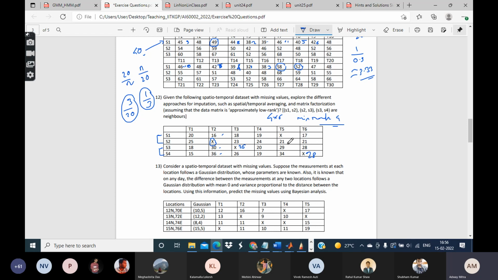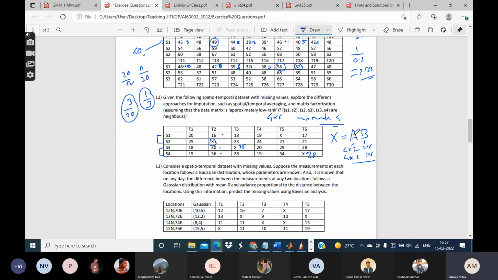If we can, or in other words, this X, can I factorize it in the following way? A into B, where A is, let us say, 4 into 2 and B is 2 into 6, or 4 into 1 and 1 into 6. Can we do these kinds of approximations?